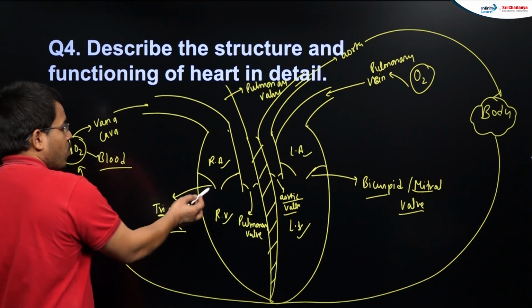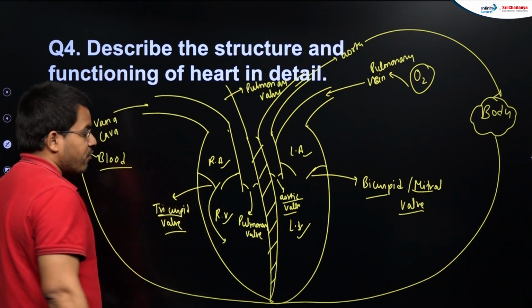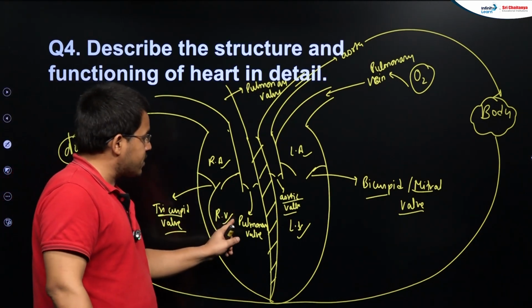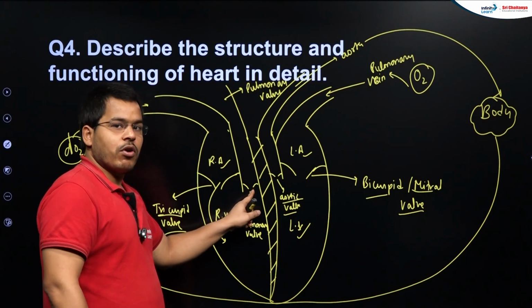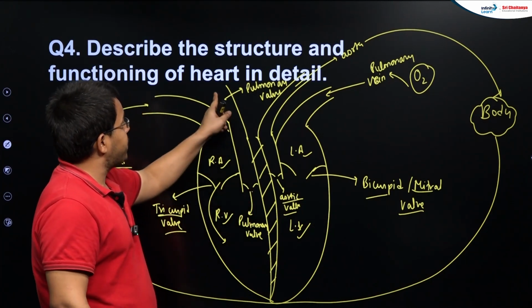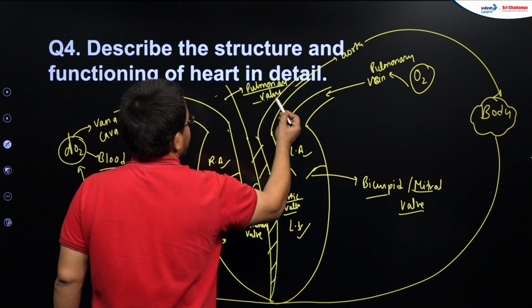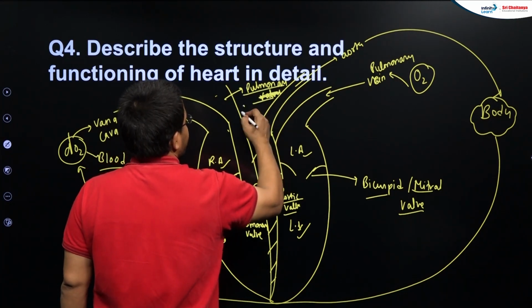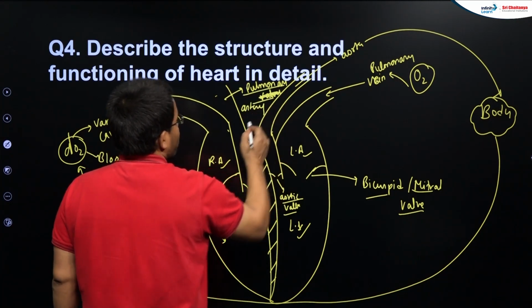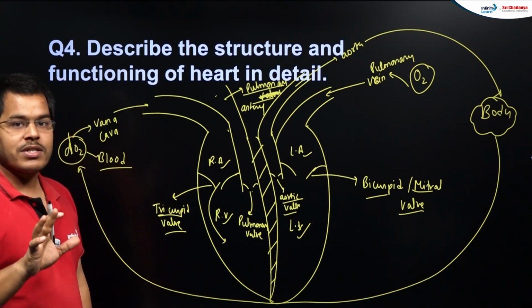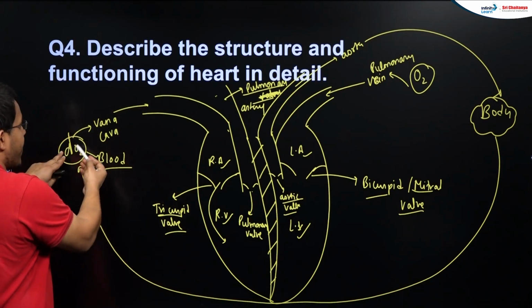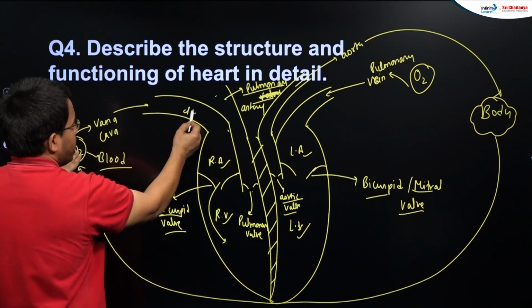From the right atrium, it goes into the right ventricle. From the right ventricle, it crosses the pulmonary valve. This is the pulmonary valve, and then it reaches this particular vessel. This vessel, students, is your pulmonary artery. So it is the only artery that has deoxygenated blood. You can see deoxygenated blood is coming from here, so this is also deoxygenated.